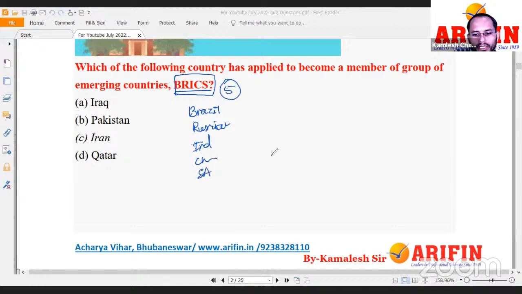All right, so the next country that will join the group is Iran. So it would be BRIICS, BRICS.